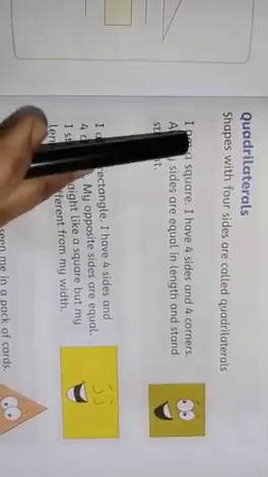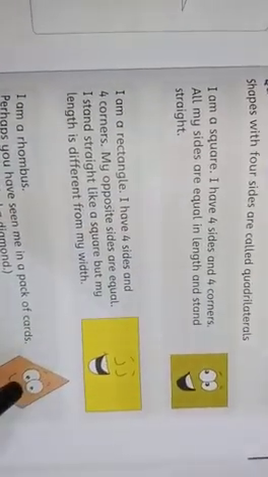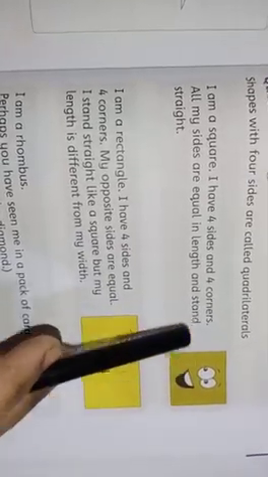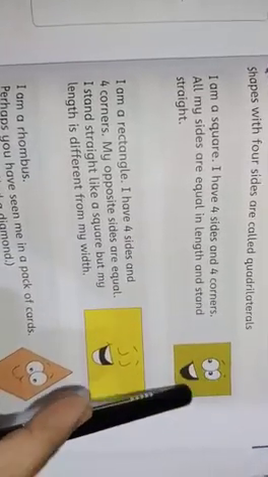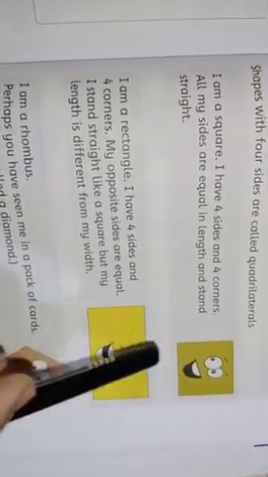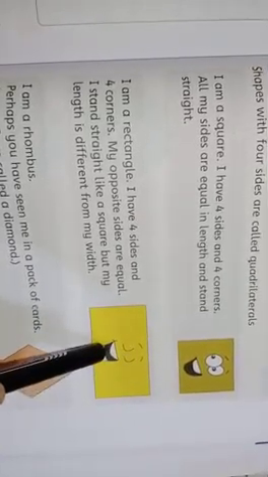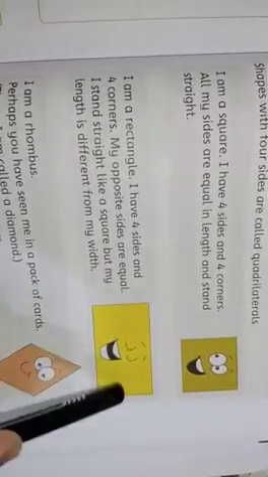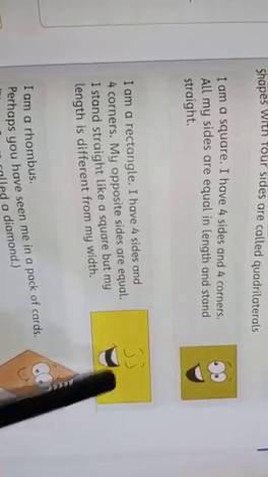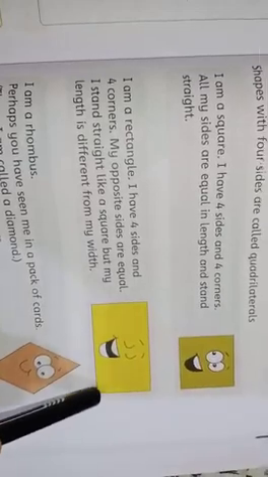Next we have quadrilaterals. Shapes with 4 sides are called quadrilaterals. These all shapes have 4 sides, so these are called quadrilaterals. Look at this shape. It is a square. It has 4 sides and 4 corners. All my sides are equal in length and stand straight. It is a rectangle. It has 4 sides and 4 corners and its opposite sides are equal. Look at these. Opposite sides are equal. I stand straight like a square but my length is different from my width.